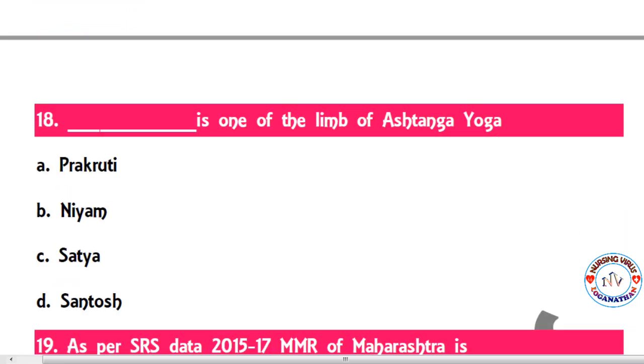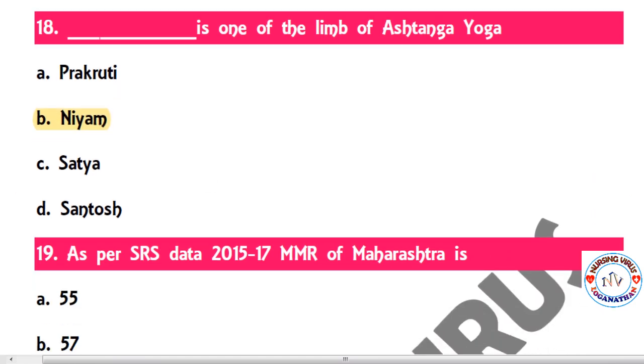So the next question, 18. Dash is one of the limbs of Ashtanga Yoga. So they are asking about the type of Ashtanga Yoga limb. So the correct answer is B, Niyama. This is one of the limbs of Ashtanga Yoga.